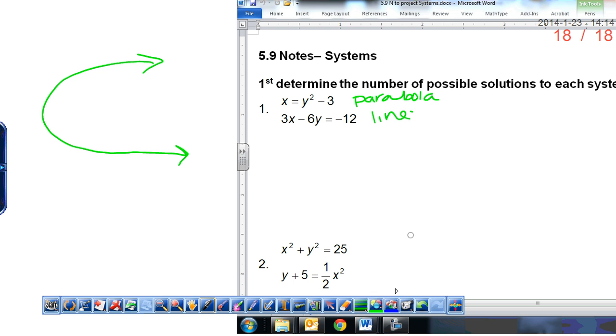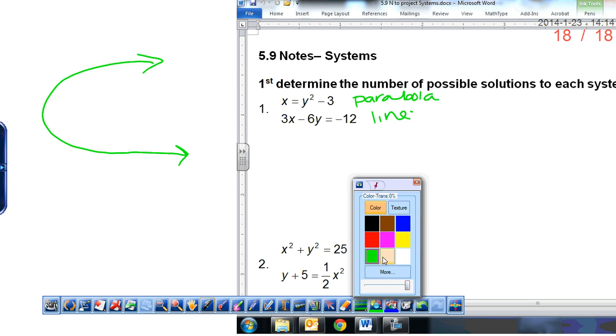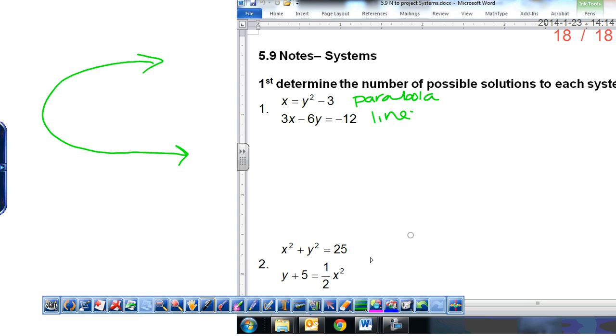So let's think about the different possible numbers of solutions. Let's start with none. Is there a way to have no solutions with a parabola and a line? Yes. What if I drew my line something like that? It would have no solution, right? So no solution is a possibility. Well, think about the directions they're going. This one's sloping up at this rate, and this one's sloping way out at a far different rate, so they're never going to hit.